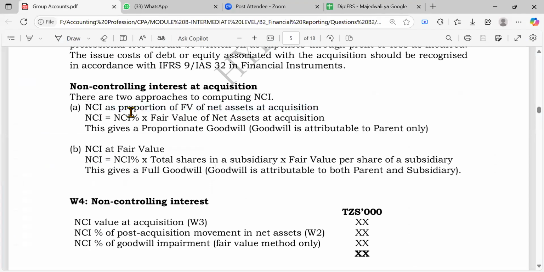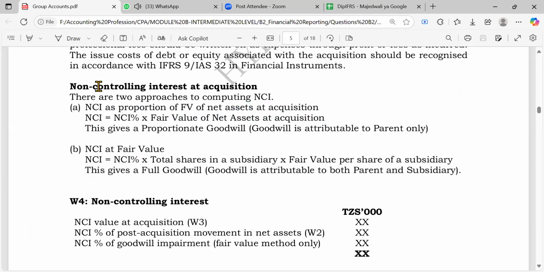This is non-controlling interest as a proportion of net assets. But remember, net assets are usually measured at fair value. That's why the words fair value appear, right? But here, this is NCI at fair value. That NCI itself is at fair value, right? For the first case, just say NCI equals NCI percentage times the fair value of net assets at acquisition. And look here, this gives a proportionate goodwill.